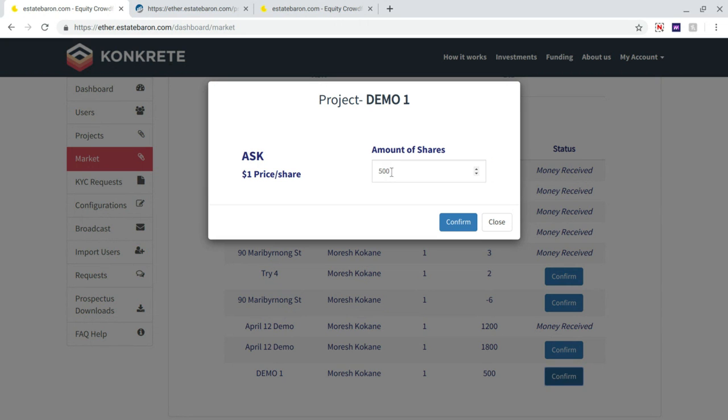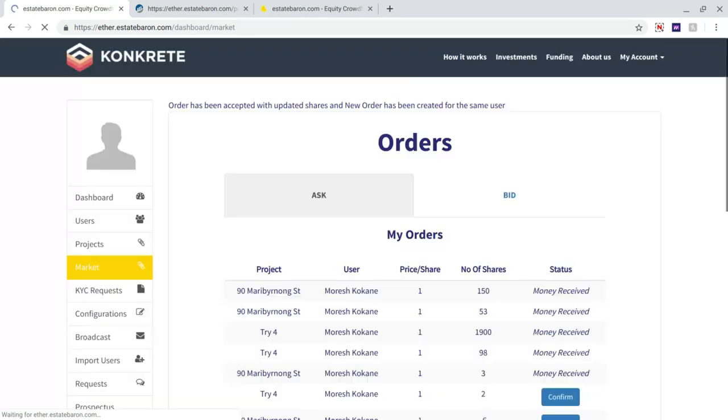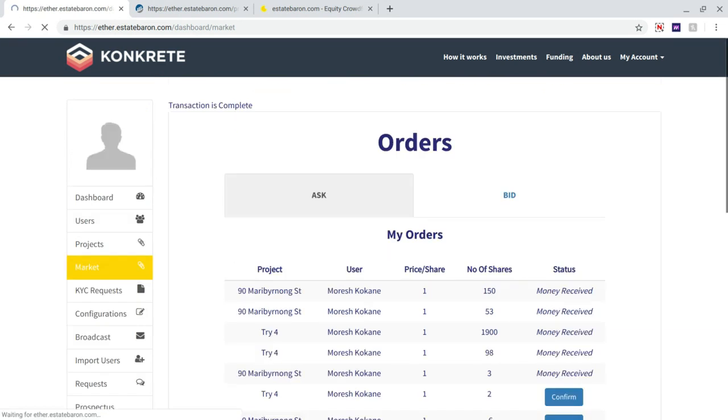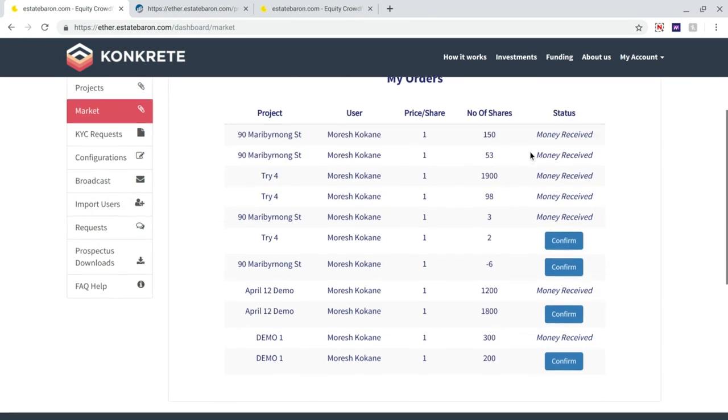Let's say he accepts, but he doesn't want to process the entire order, so we'll say 300 out of 500. So what this will do now is accept those 300 out of 500 as a sell, and it will create a new order for 200. So this is now a pending order, whereas the 300 is accepted. We hit money received. Once money received is clicked, it will write to the blockchain saying that the transaction is now complete.